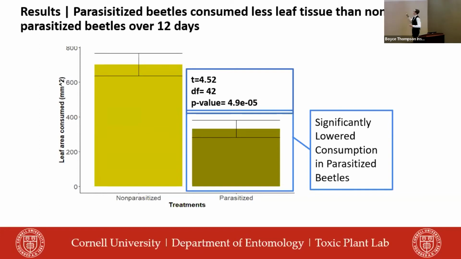But a different perspective on this graph is that it is also saying that non-parasitized beetles are consuming and causing more plant damage than parasitized beetles. And we have to remember that the parasitized beetles pupate or die by days 8 to 10. So it is a good thing to see that even though they're dying on days 8 to 10, they are consuming less. So this is great for farmers and agricultural implications.